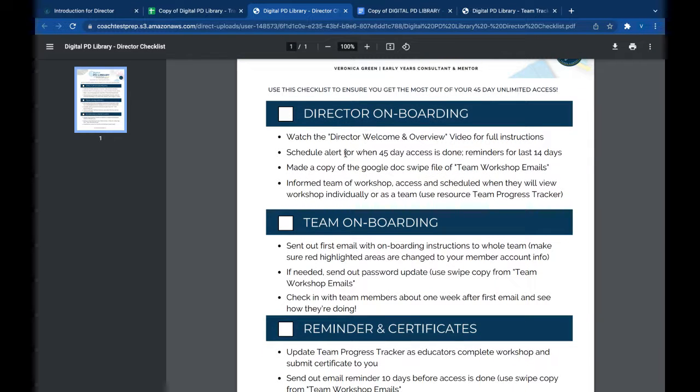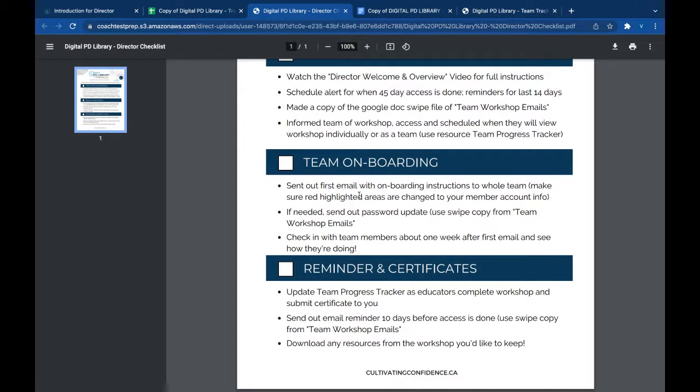Okay, so going back to our checklist here. So director onboarding, you've watched the video, you've scheduled it, you've made copies of these things. So once you've decided how everyone's going to access it, whether you do it as a team, that would be the most simplest way. But then remember, even if you do that, people can still access it within those 45 days after, okay? Because repeating it is important. So once you've decided how you're going to do that, use the team progress trackers, then you're going to move to team onboarding. So this is where these swipe files of email copy are going to be helpful for you.